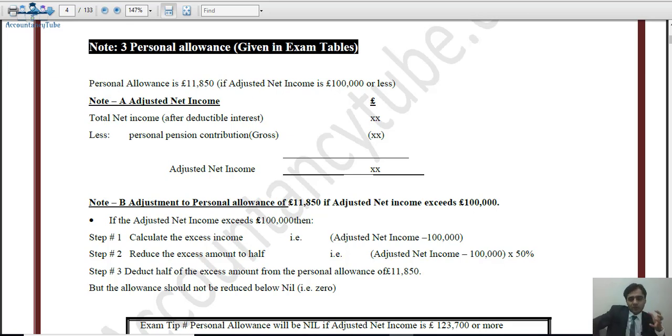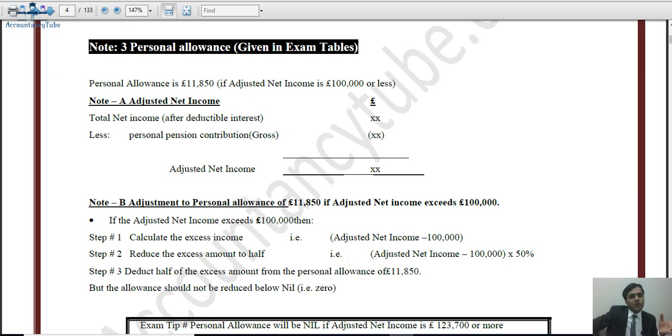Now, personal allowance is basically a personal exemption given to us in the UK by HM Revenue and Customs. HMRC says if someone is earning up to 11,850, they deserve some relief. So if you're earning 11,850 or less, you do not have to pay any tax at all. Over 11,850, you have to pay some tax according to the rates given to us on page number 1. The purpose of this personal allowance is to give relief to the needy people, to the poor people.